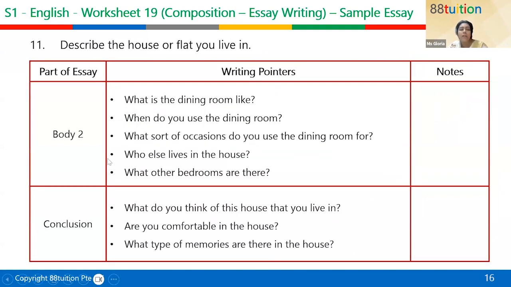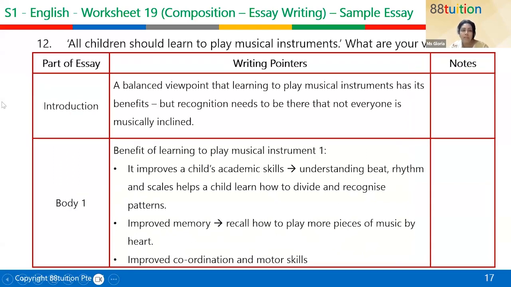The next one. Describe the house or flat that you live in. What does the dining room look like? When do you use the dining room? What sort of occasions do you use the dining room for? Who else lives in this house? What are the other bedrooms? So do you see it's all going about the house that you live in? And lastly, what do you think of this house that you live in? Are you comfortable? And what type of memories are there in this house? All right, so if you are going to attempt this question, you need to use words that are very, very highly descriptive, okay?